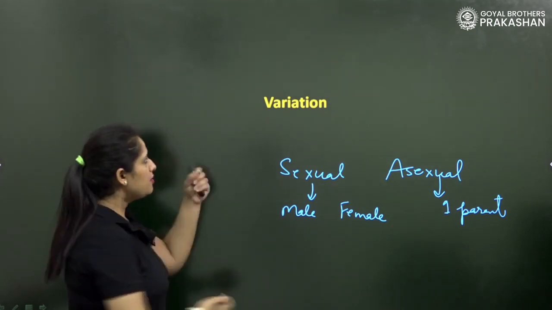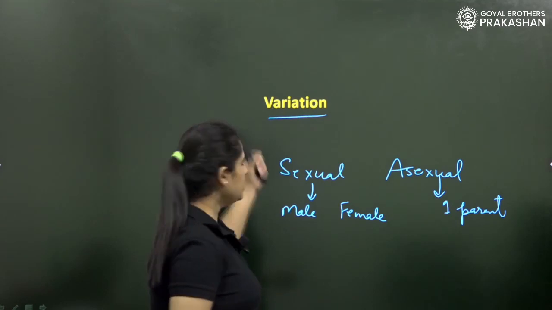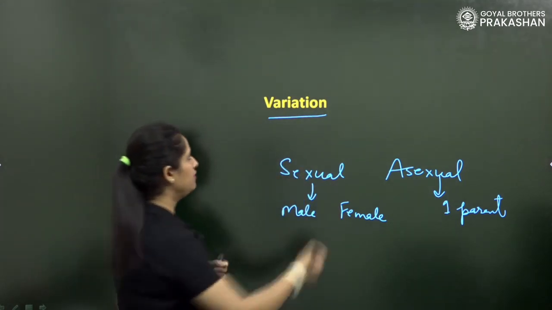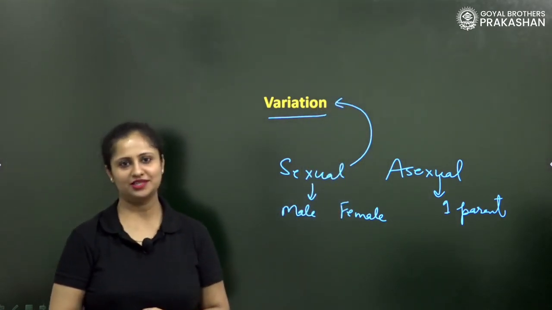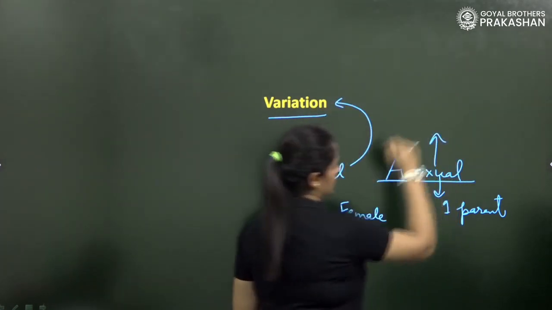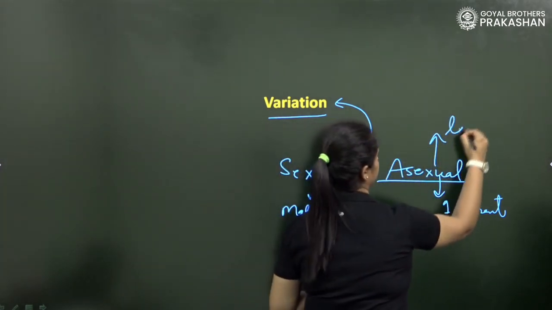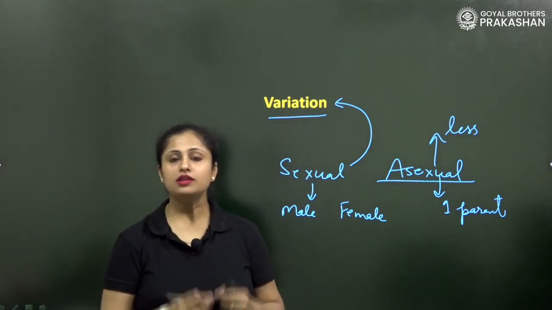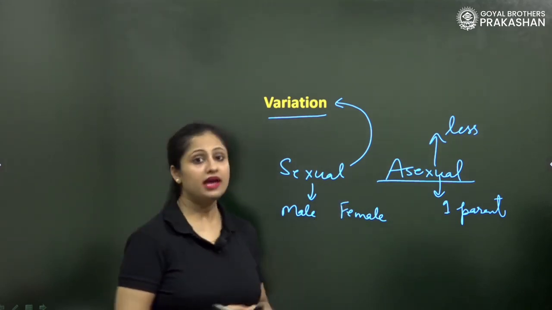So, what about variation? It is the main point regarding both types of reproduction, that variation occurs in both types of reproduction. But the variation is very less in asexual reproduction, because the progeny or the offspring are exactly the carbon copies of their parents.